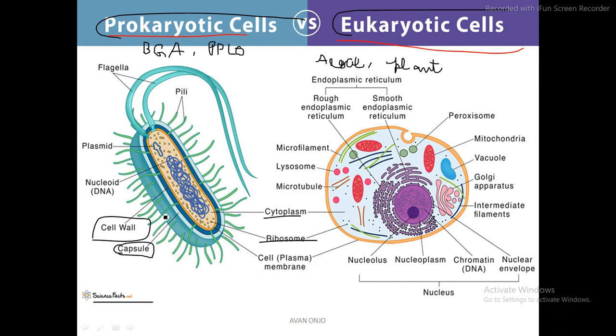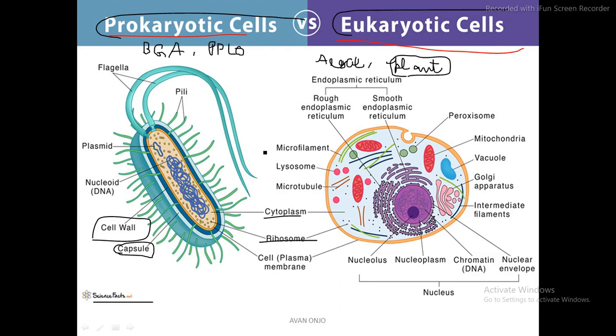So when I talk about the cell wall, here it is indicated clearly. This dark blue colored area is the cell wall. So the cell wall is present also in the eukaryotic cell, although here you cannot see because this is an animal cell, but a plant cell actually carries a cell wall. We all know that. Now what could be the difference between the cell wall of a eukaryotic cell and a cell wall of a prokaryotic cell? What would be the difference between both of them?